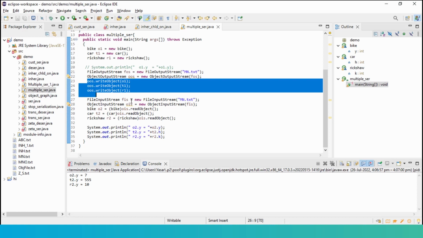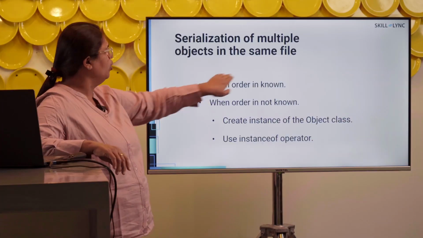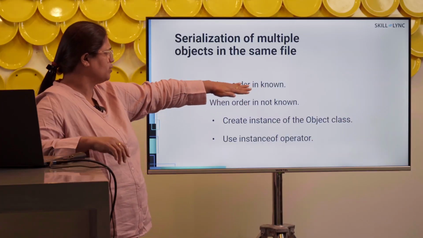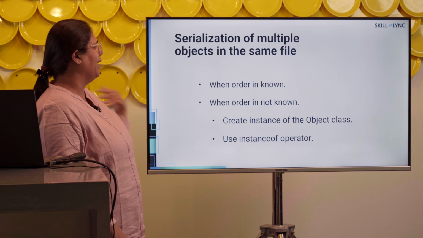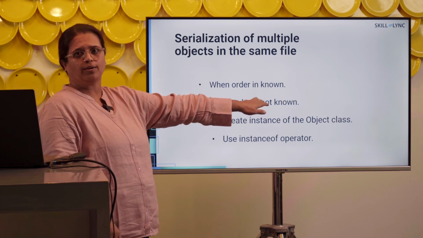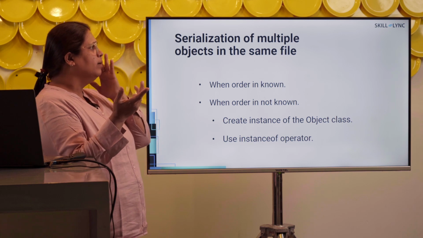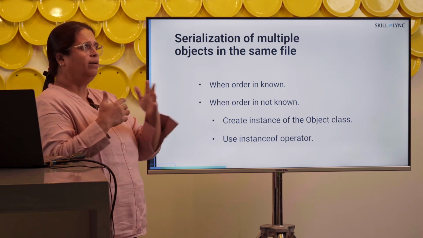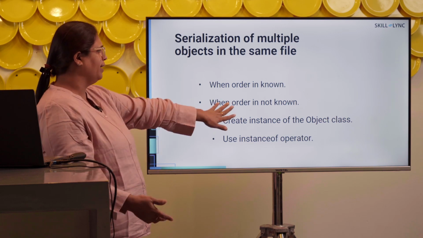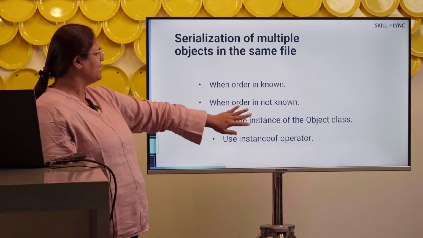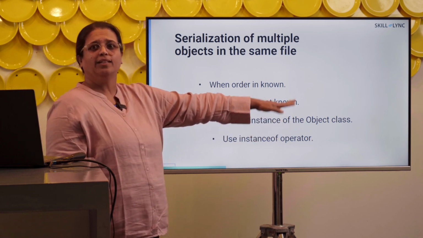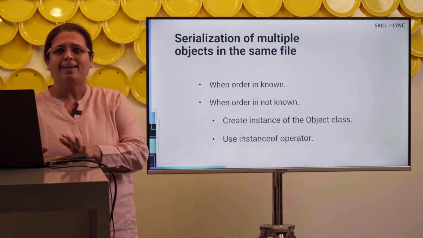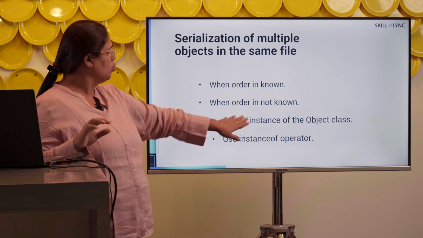That is when we have the second scenario here. When you know the order of serialization, that's what I meant in this sentence. When the order of serialization is known, then I know in the same order I have to deserialize. What if I don't know the order? Maybe the first object got first, second, third, maybe the 3, 2, 1, the order is different. What do I do that time? Okay, in such an instance, what we have to do is, we have to create an instance of the object class. The object class, as we know, is the parent class for all the classes, right? So, using the object class, I'll just show you in Java how it works.